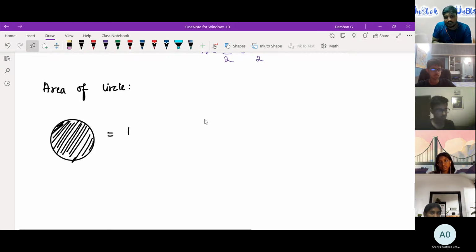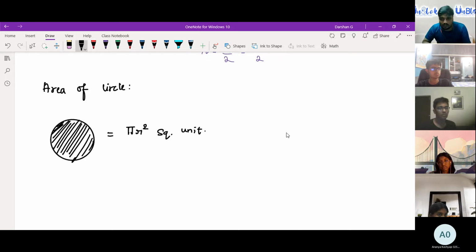Area of a circle is pi r squared. So should I write square unit or cubic unit in this case? I should write square unit. OK, let's move on to the questions. This is enough for us to start with the area of a circle. You would have studied it in your 5th, 6th, 7th, 8th grades. Let's move ahead.